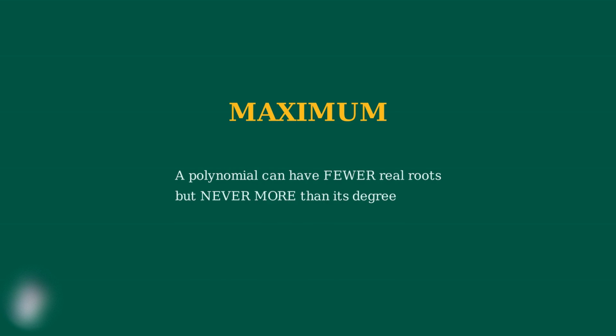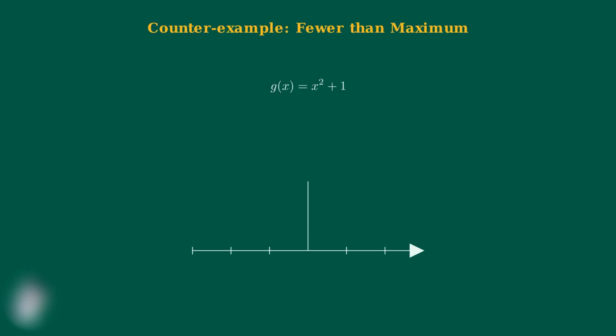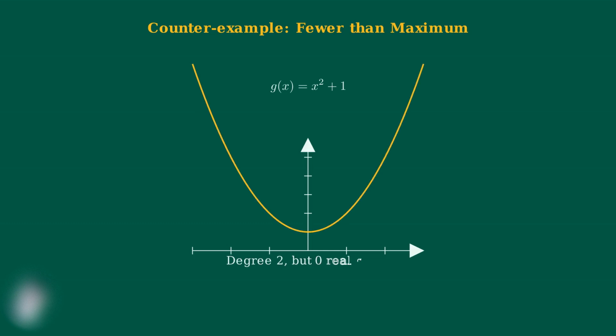Now here's the crucial point. Notice I keep saying maximum. A polynomial can have fewer real roots than its degree, but it can never have more. For example, the quadratic x squared plus 1 has degree 2, but it has 0 real roots because it never crosses the x-axis.